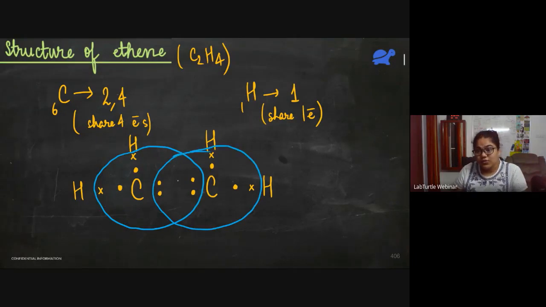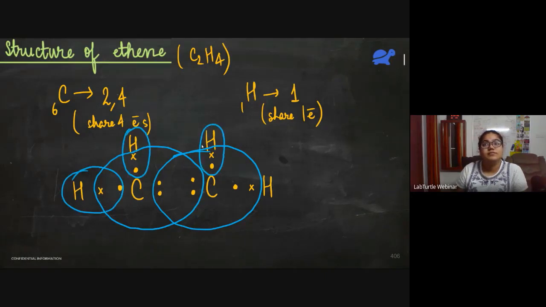So this is also stable. And these hydrogen atoms have a stable duplet like this. So are there any lone pairs on carbon atom? No, right? All the electrons are bond pairs. It is sharing all its 4 electrons.